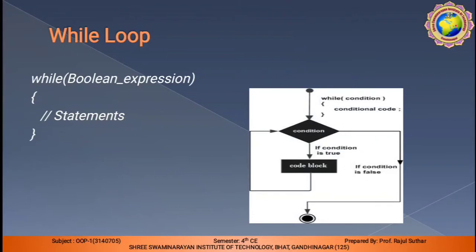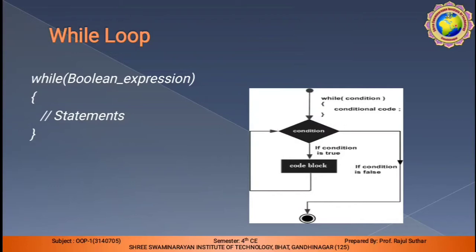Here is the flow of while: first we enter and check the condition. The while condition is checked at the starting point. In the body part, if the condition is satisfied, then the conditional code is covered.